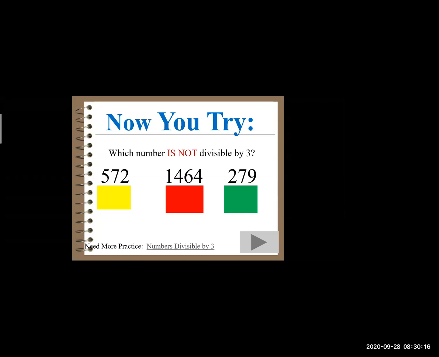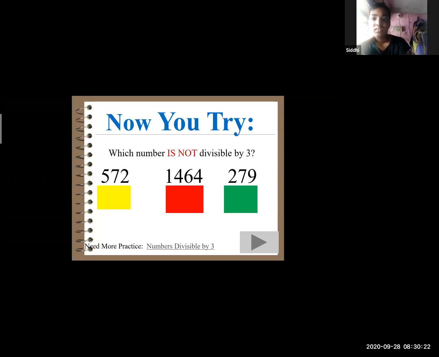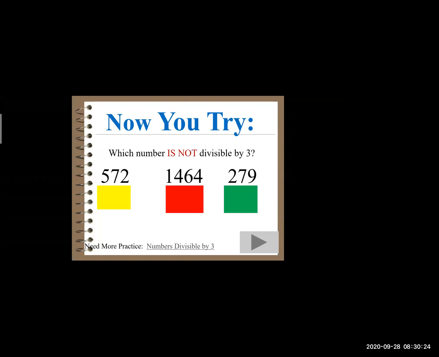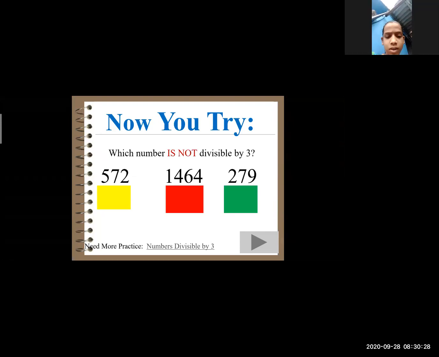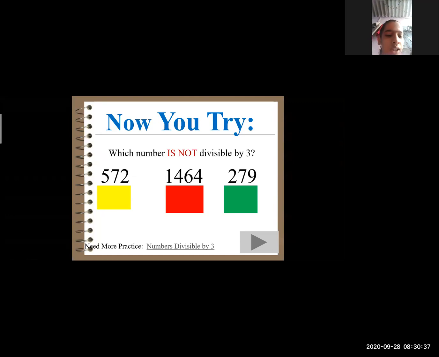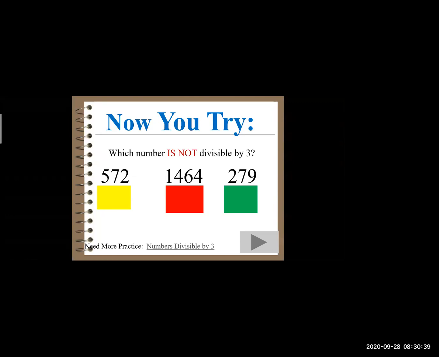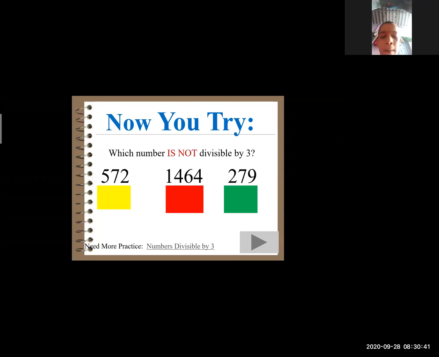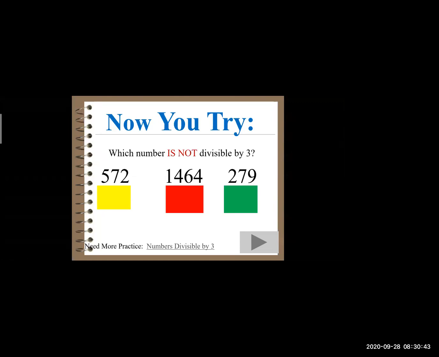Very good. And the last one is 279. 2 plus 7 is 9, and 9 plus 9 is 18. 18 falls under the table of 3, as 3 times 6 is 18. Therefore 279 is also divisible by 3.